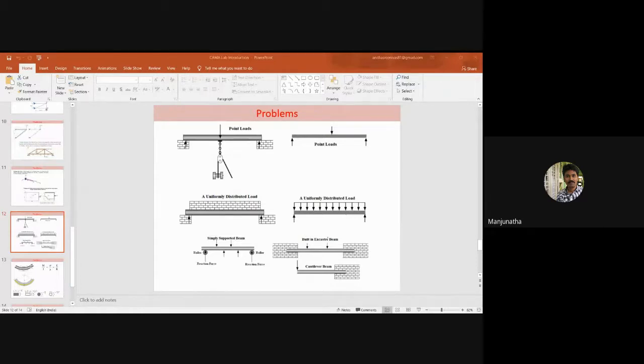The uniformly distributed load can be represented with vertical lines, or it can also be represented like this. Can you notice the pen which I am drawing over this? Yes, students? No, sir. Is the slide visible to you? Yes, sir.